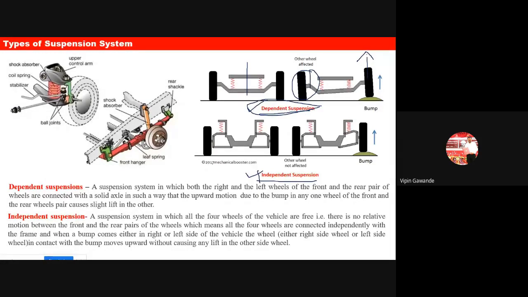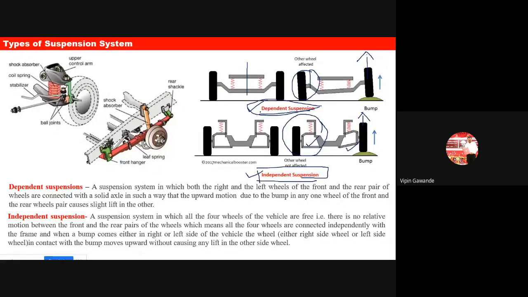Now in independent suspension, what will happen? Because of the movement of one wheel, if you see here, this wheel is moving upward, but there is no effect on the other wheel. That means this is independent of that wheel. So this is called independent suspension. That means the suspension for this wheel and the suspension for that wheel are different.